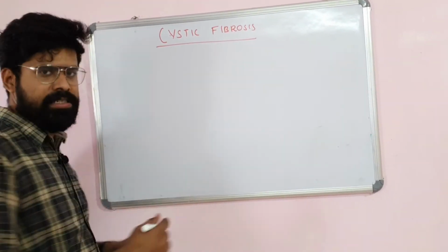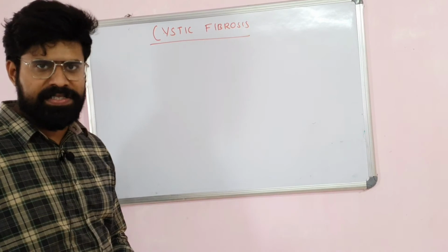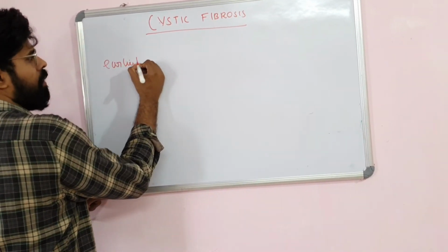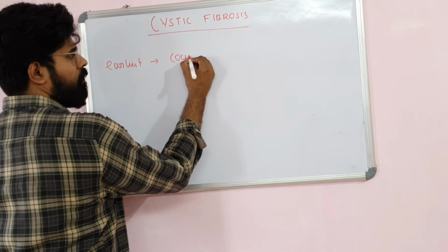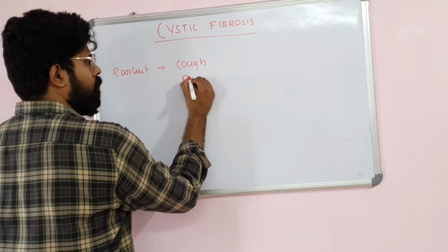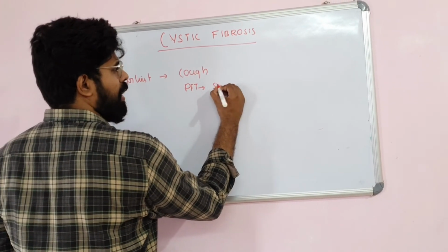So how do they present? How does a cystic fibrosis patient present? The earliest finding in cystic fibrosis will be cough. Cough will be the earliest finding, and when you do a PFT, you find evidence of small airway disease.